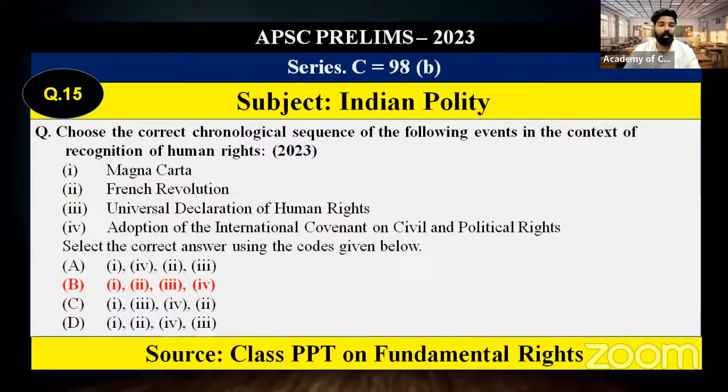Next one, regarding the chronological order of the recognition of human rights. Why was this question asked in 2023? Due to the Universal Declaration of Human Rights, which was adopted in 1948, on December 10.